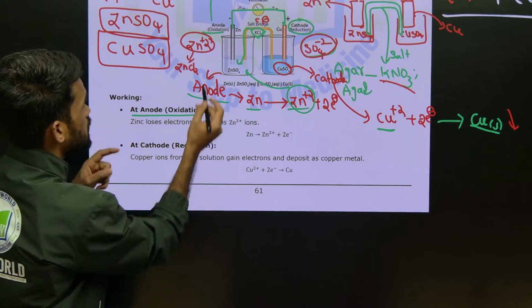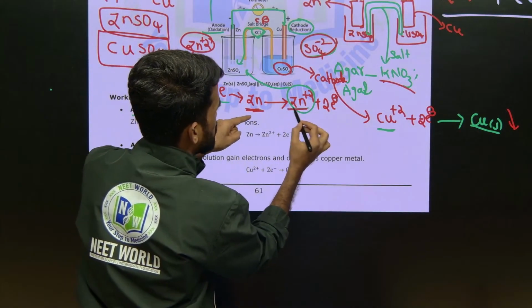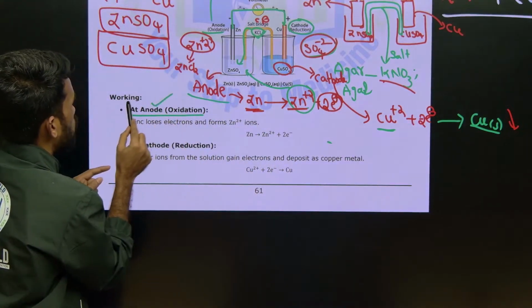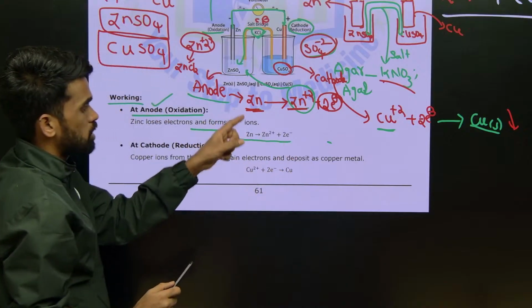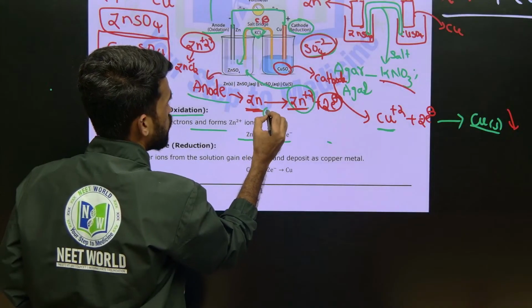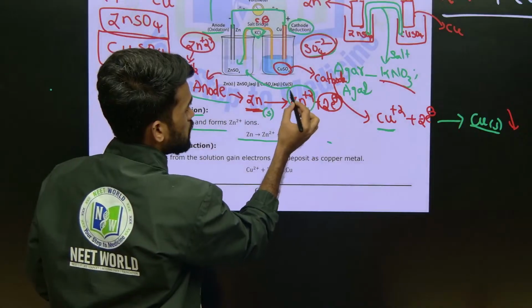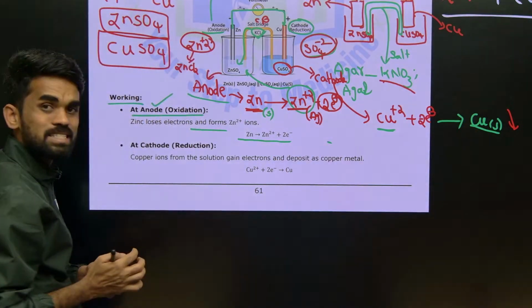See, that zinc rod we have taken, it is converting into Zn+2 by releasing 2 electrons. That reaction you need to mention, that working. At the anode, oxidation is taking place. This is the reaction you should maintain. Here the zinc rod is in solid form, you need to mention its physical state also. Now it is converting into Zn+2, and this is in aqueous state, in its ionic form.